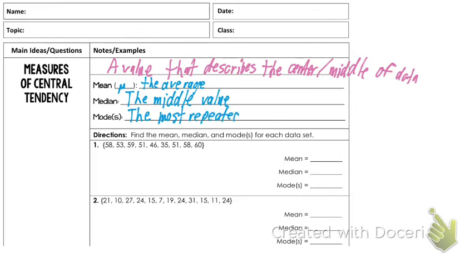Good thing we're learning this because on my math test I didn't know any of the questions. I never know how to do mode. I can't do median. Or mean. I can't do that either. Well, now you'll know. So, directions. Find the mean, median, modes for each data set. Okay, I'll give you guys some calculators here. Does someone want to volunteer to sanitize and pass them out? Okay, go ahead, Abby. Sanitize and pass out the calculators, one to each person. You can take the box with you.